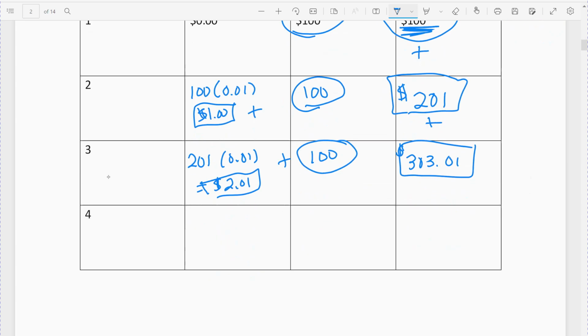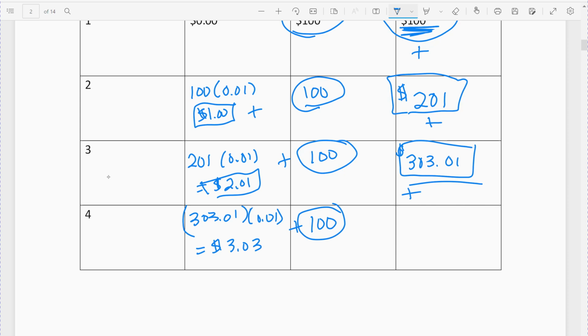And so the next month, it's accumulating, so we get to earn interest on the previous balance, the 303 and a penny. You take the 303 times our 1% interest rate, and again we get a little bit more. I'm just going to round to the penny. It comes out 303.01, but again, I'm going to round to the penny. We also added $100 that month, so we add the previous balance, plus the $100, plus the $3 in interest.